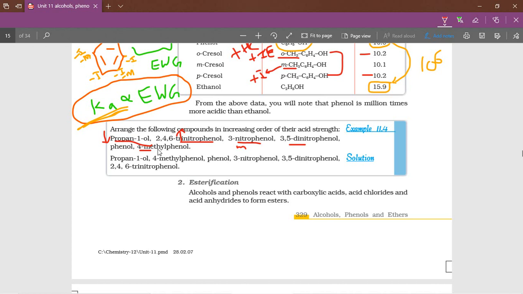Then methyl, so after alcohol it will come 4-methyl phenol, then phenol, then 3-nitrophenol, then 3,5-dinitrophenol, the last and highest is 2,4,6-trinitrophenol. Okay, you can solve the questions.